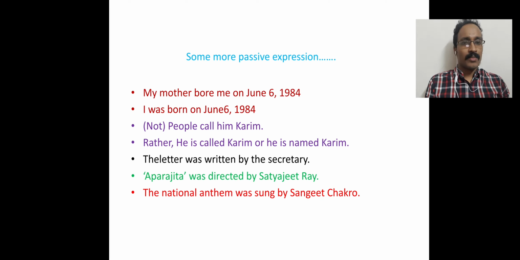Rather, we are giving importance to the national anthem, and this is a passive sentence. Sangit Chakra did it, but we are not giving importance to the doer. Rather, we are giving importance to what actually happened. Therefore, the subject is the national anthem here.